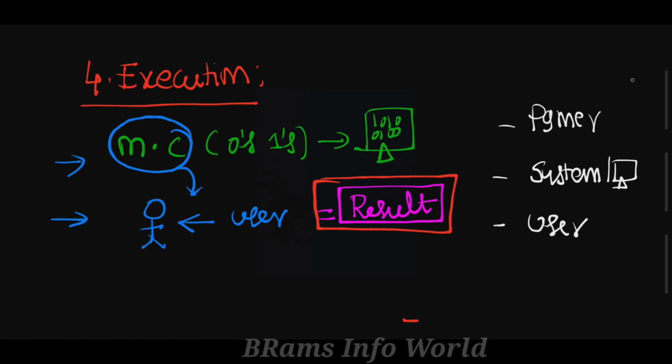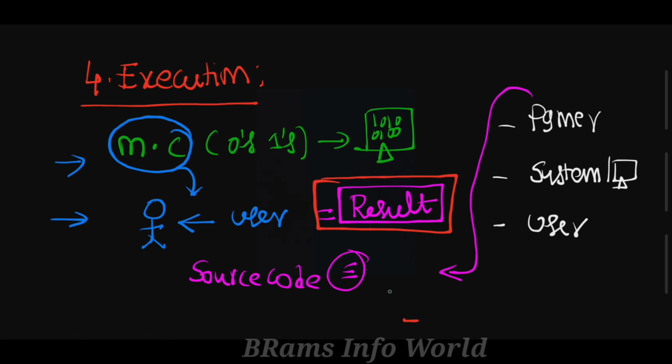The programmer understands source code, meaning the code he develops as instructions is called source code. That is the source code understood by the programmer. The system understands zeros and ones. The user will understand output or result, right?